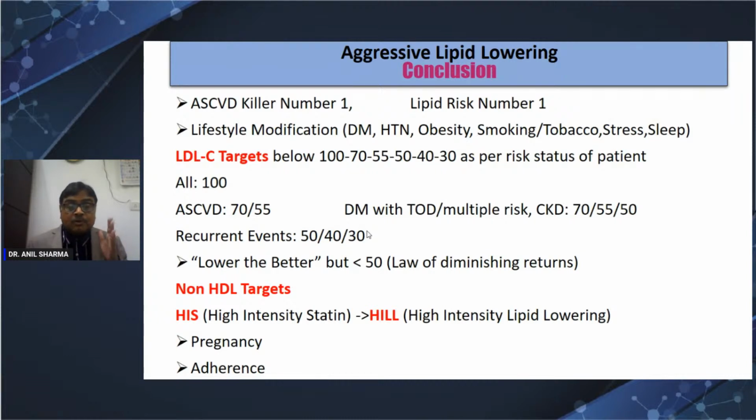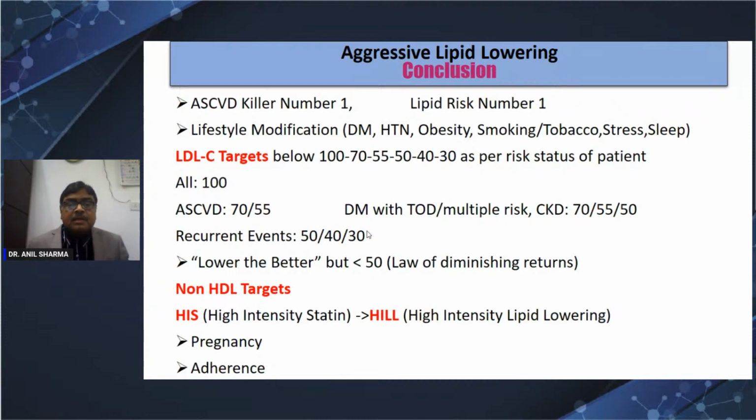If you want to remember two figures, remember 70 for ASCVD by ACC, and 55 by CSI and ESI. And if it is a recurrent event, or diabetes with target organ damage, it is riskier, and the lowest recommendation, by the Lipid Association of India, is that it can be reduced up to 15.